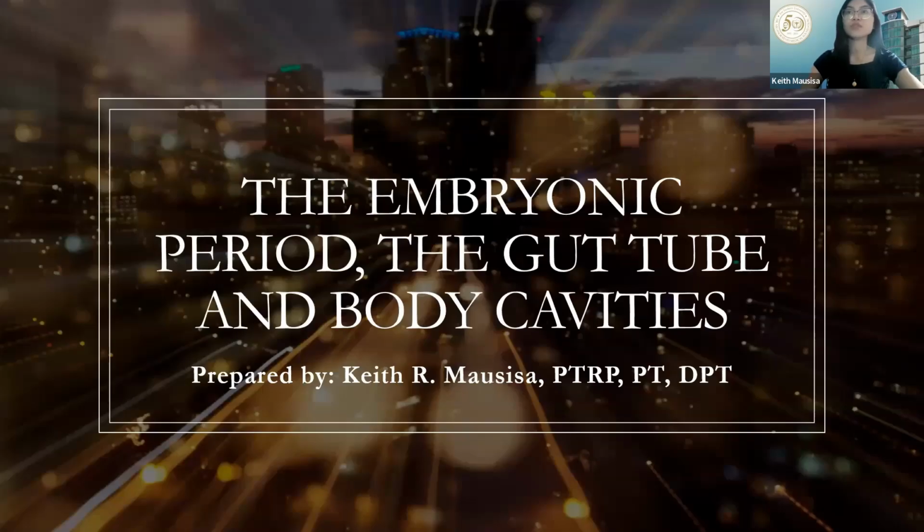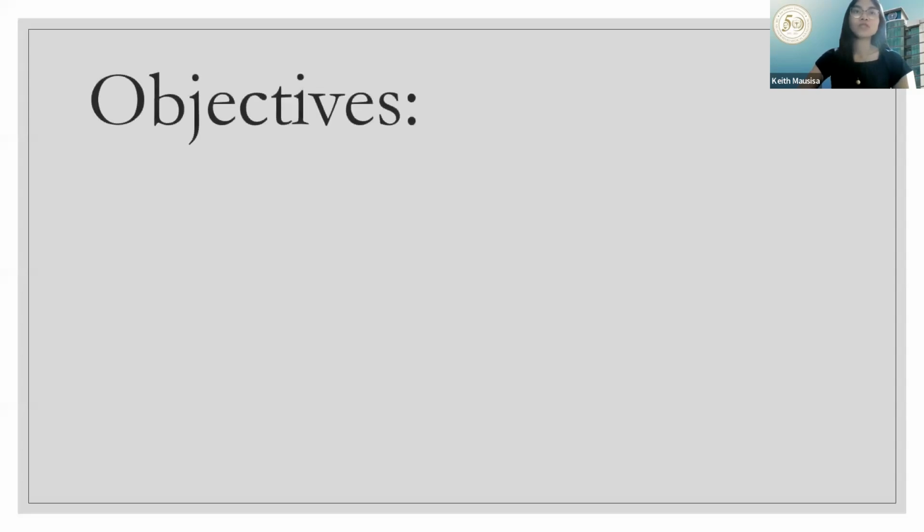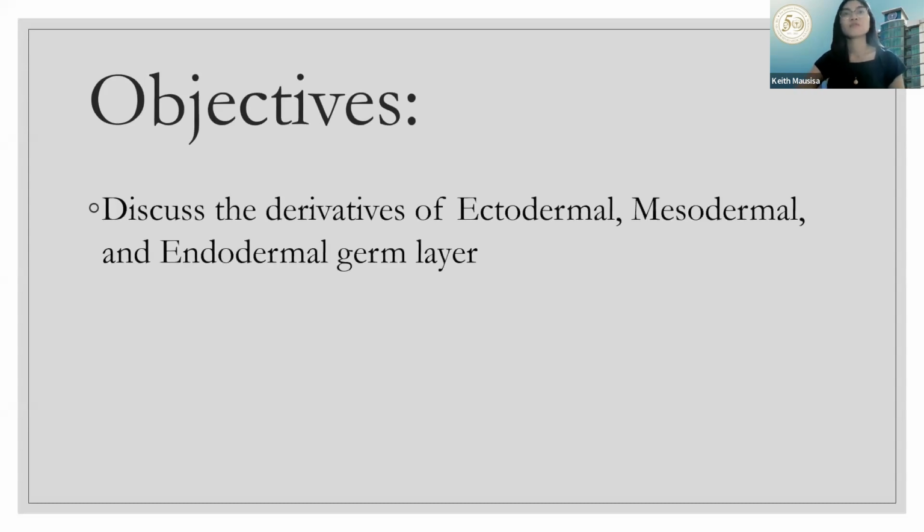Okay, so for today, we're going to discuss the embryonic period, the gut tube, and body cavities. This is directly after the third week of development. First would be our objectives, of course, no? The objective for this lecture would be to discuss the derivatives of the ectodermal, mesodermal, and endodermal germ layers.